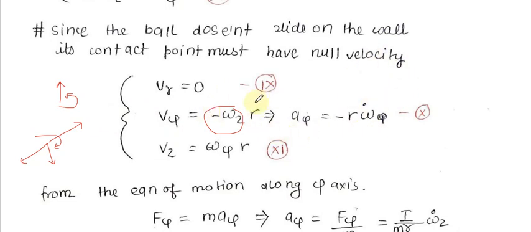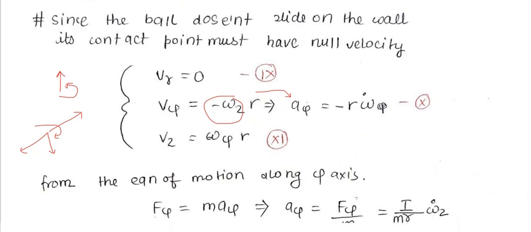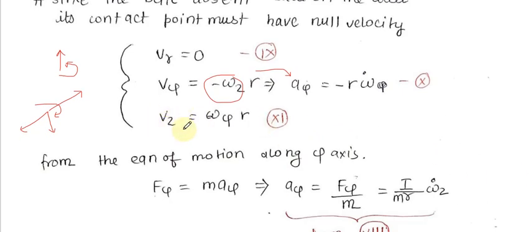So v psi is equal to minus omega z r, and a psi is equal to minus r, just differentiate this, we will use this also, that's why I have differentiated it. After differentiation, we can say that a psi is equal to minus r omega dot z. So vz is equal to omega psi r. Now how is vz equal to omega psi r? Vz is pointing in this direction, and omega psi is pointing in this direction. If I use the right hand rule here, I can say that it is like this. So net, this is the relation that will follow here: vz is equal to omega psi r.